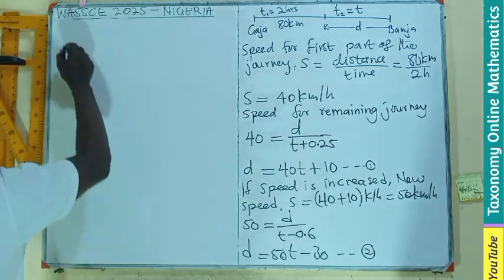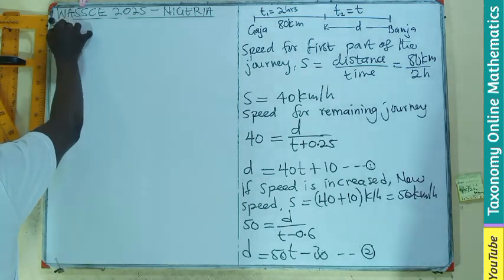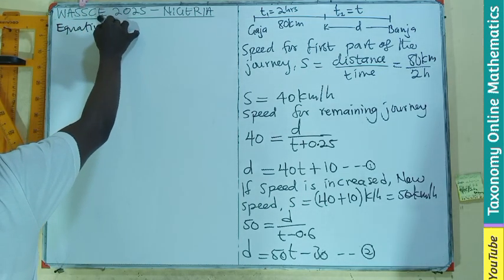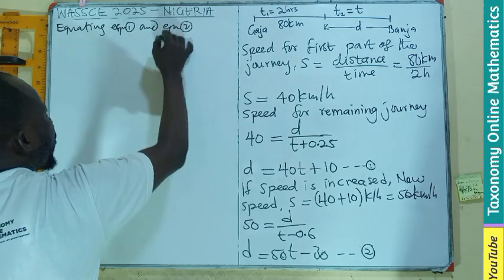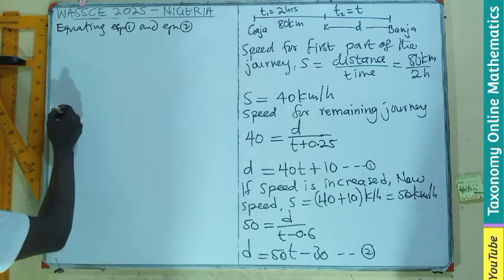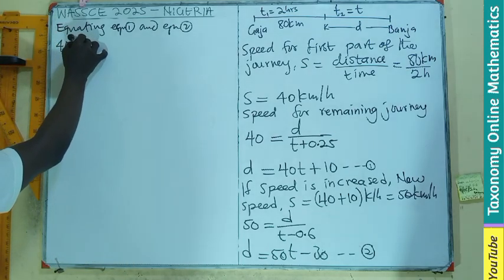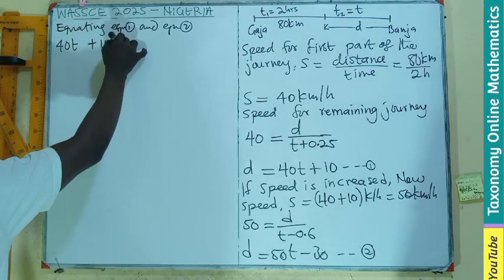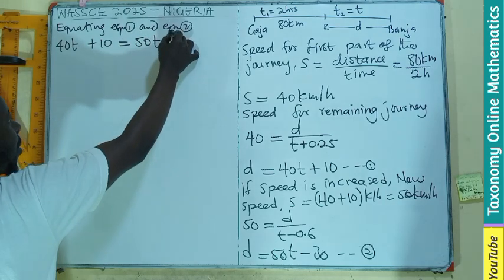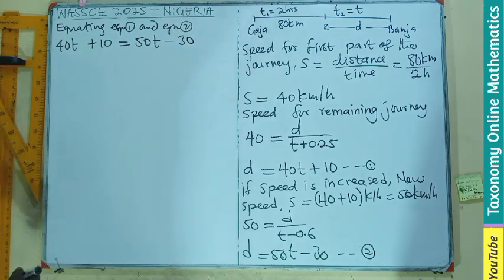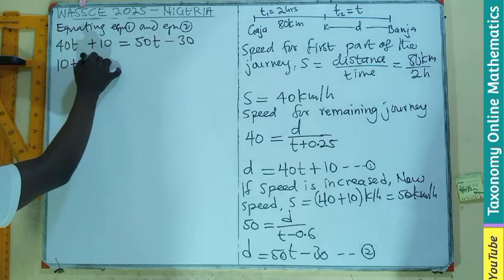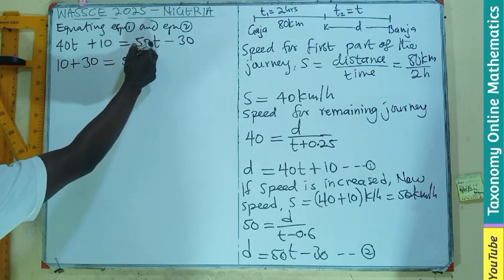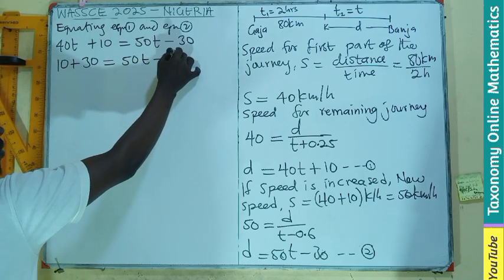So here we equate equation 1 with equation 2, we can say that 40t plus 10 is equal to 50t minus 30. Let's do grouping of like terms.